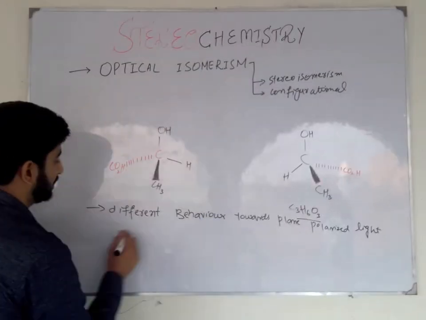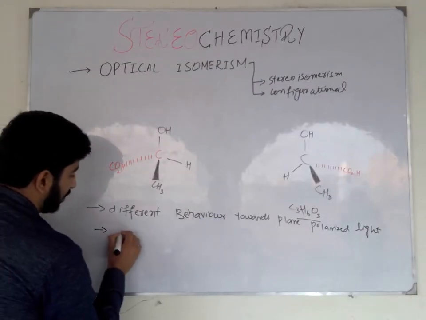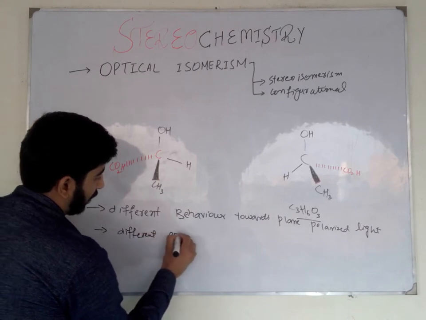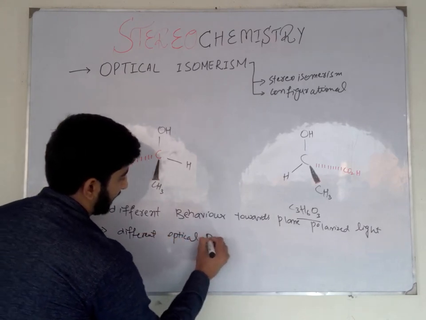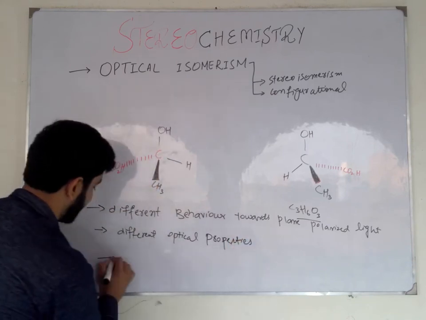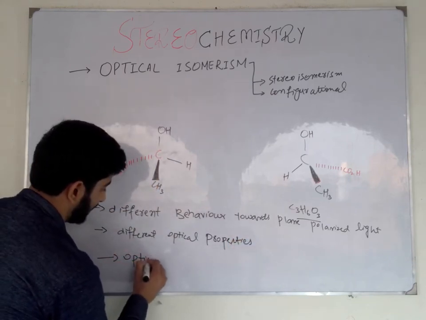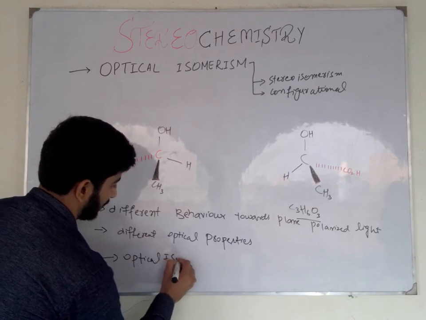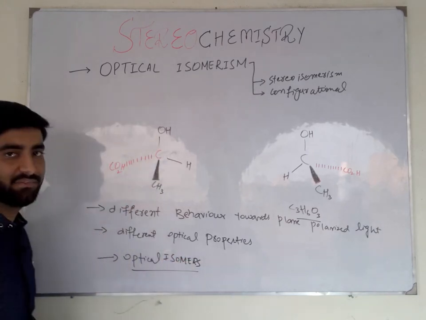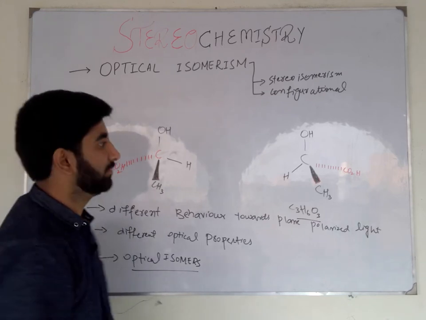These two compounds also show different optical properties. Such compounds are called optical isomers, and the phenomenon is known as optical isomerism.